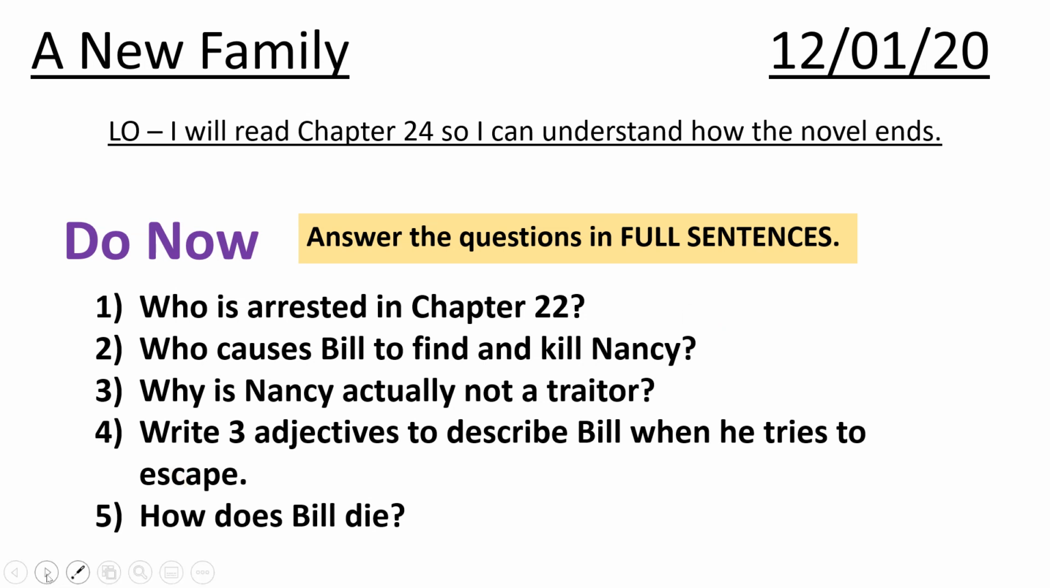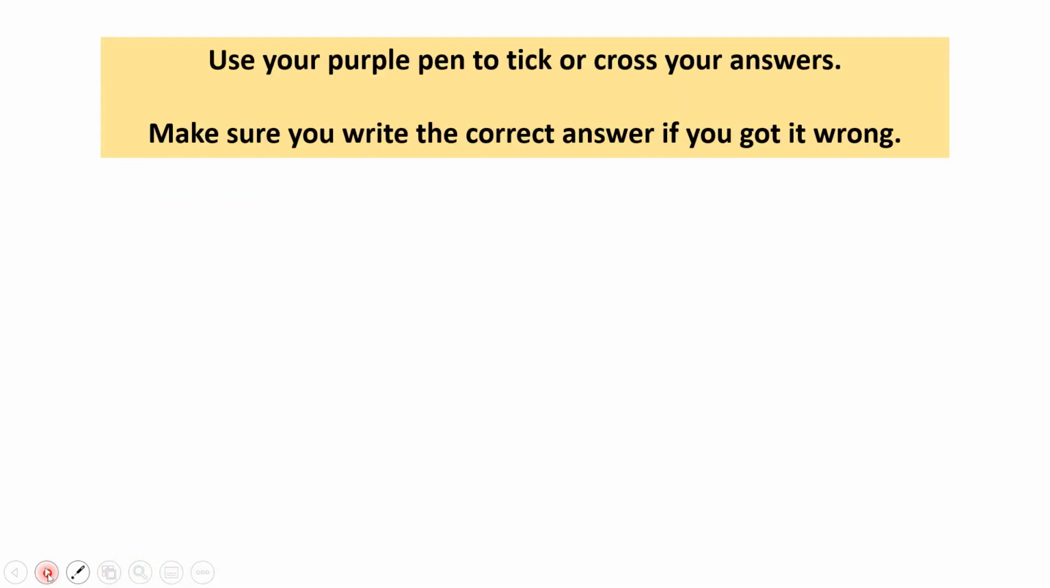Alright, if you're back, that means you are ready to make some purple pen corrections. As always, give it a tick if you got it right, cross it if you got it wrong, and if you did get it wrong, that's okay. Just make sure you make the correct answer now.